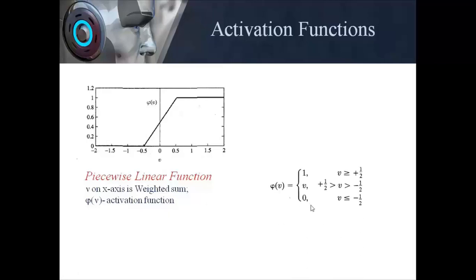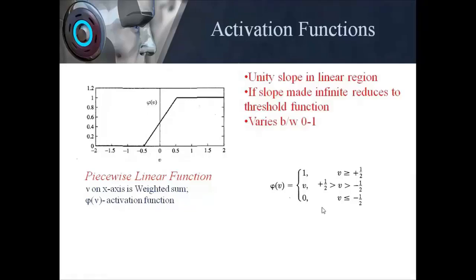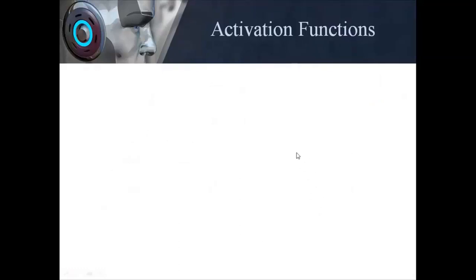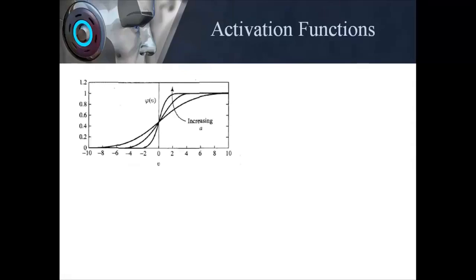It can be expressed like this: it is going to be 1 if the value is more than 0.5. If the value is between minus 0.5 and plus 0.5, it is going to be linear with the value of the input, and if it is less than minus 0.5, the value is going to be 0. So it has a unity slope in this region, and the output is again limited between -1 and 1.